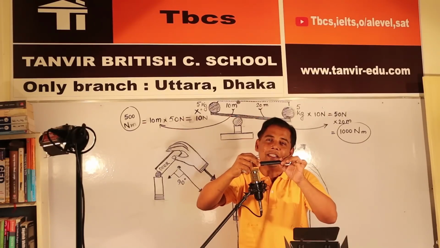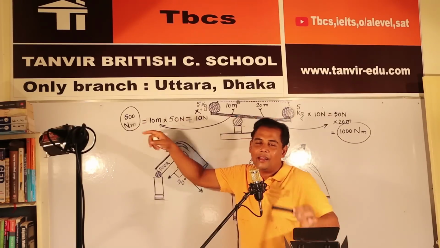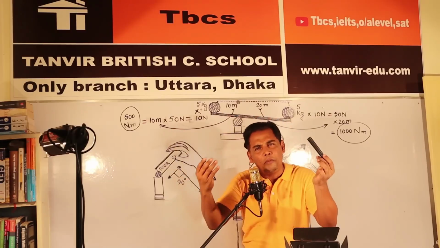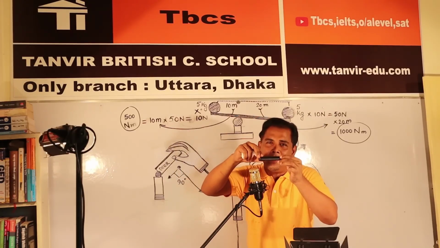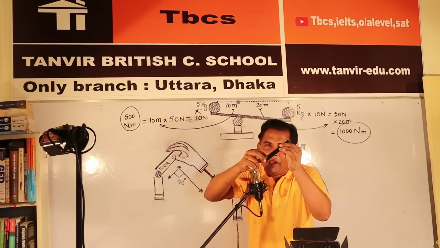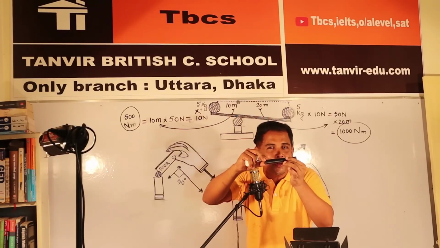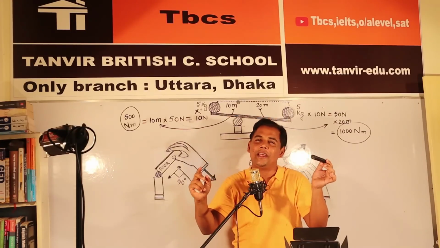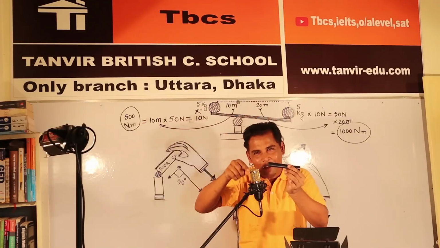One element is length, and length means meter. The other is Newton, and foot is the same thing. So the moment is the tendency of moving, and it has basically two elements: one is Newton, another is meter. So last of all, please try to understand. Moment means the question of turning direction.